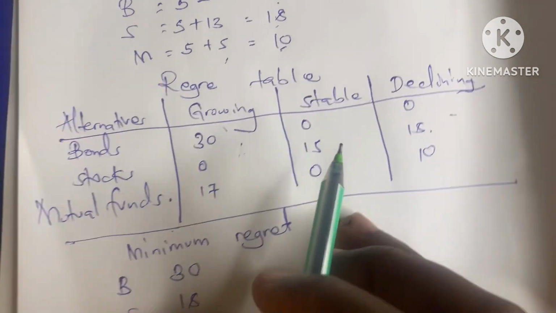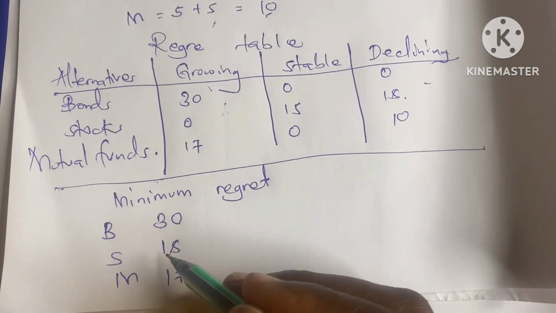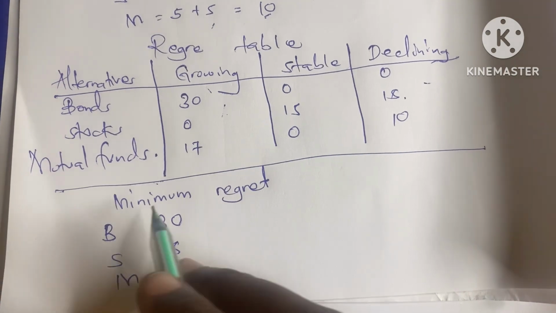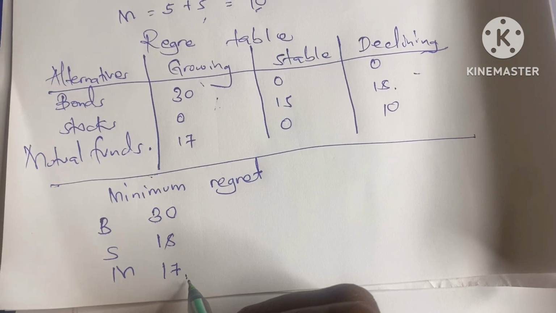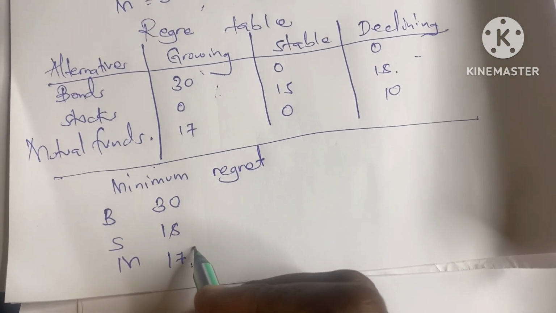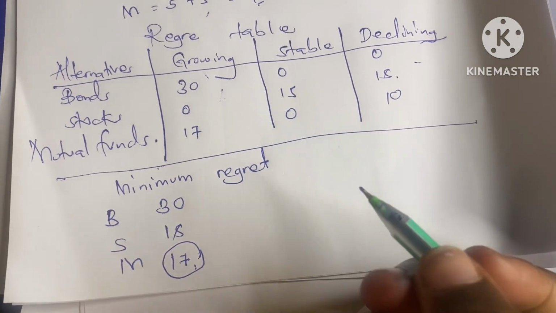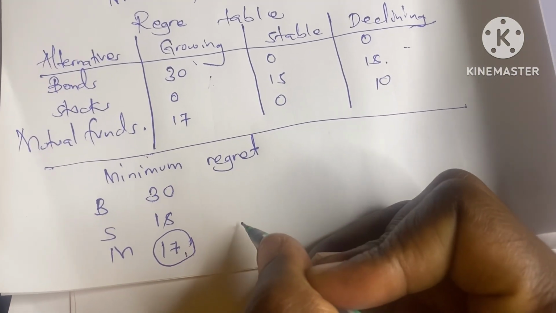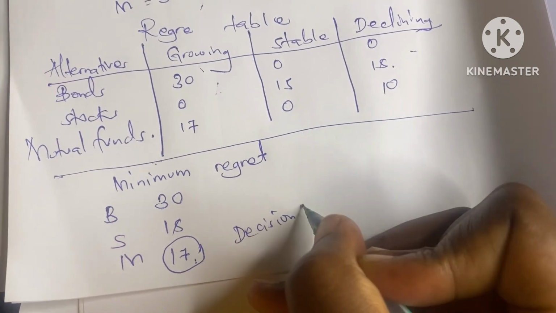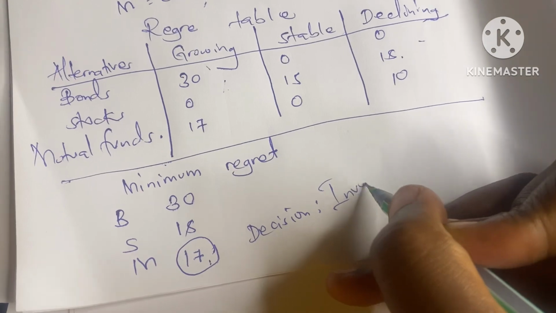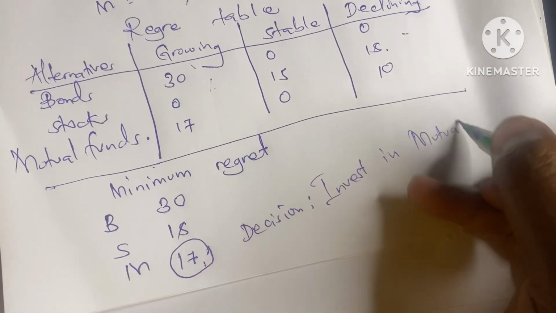For mutual funds, the maximum regret is 17. So these are the three. Then we choose the minimum of these three. So using the Minimax or regret approach, the decision will be to invest in mutual funds.